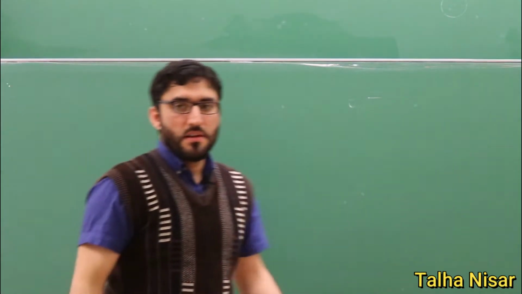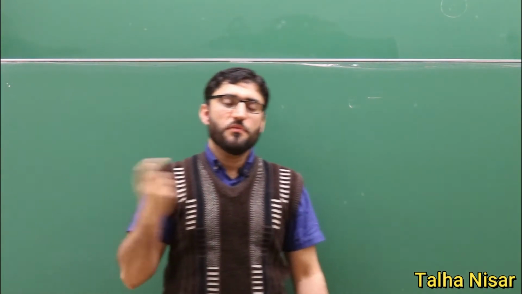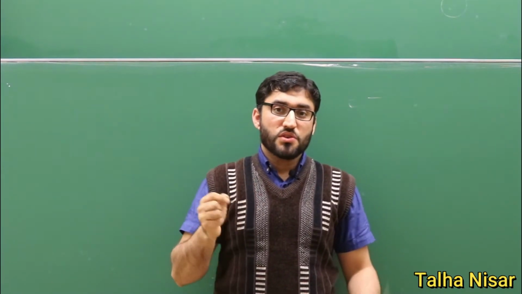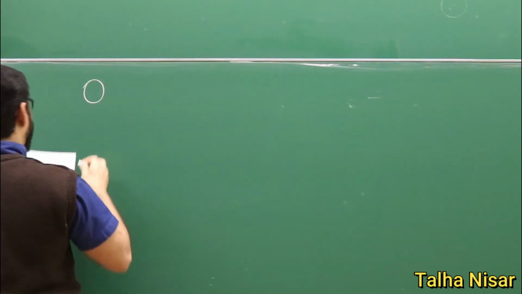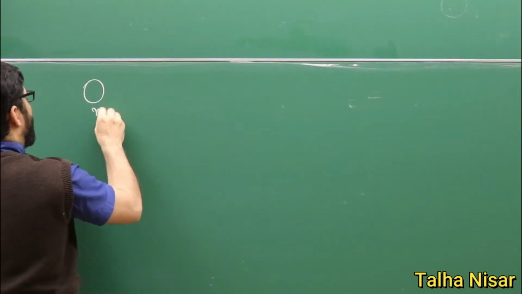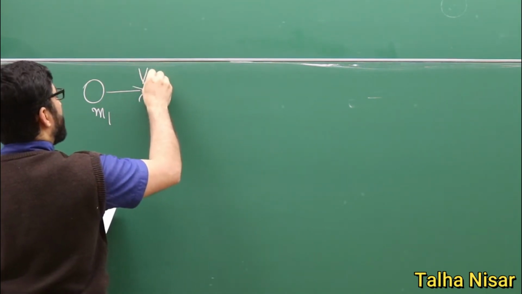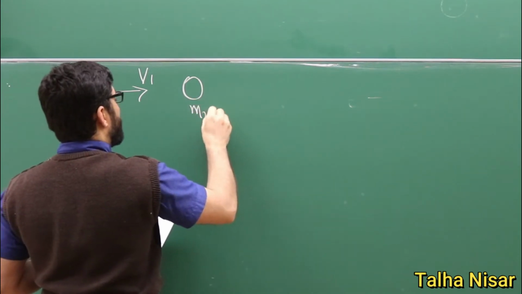So we have two objects, for example. They are moving with different velocities, and after the collision, they stick together. So for example, we have object 1, M1, moving with velocity V1, and we have M2, with velocity V2.